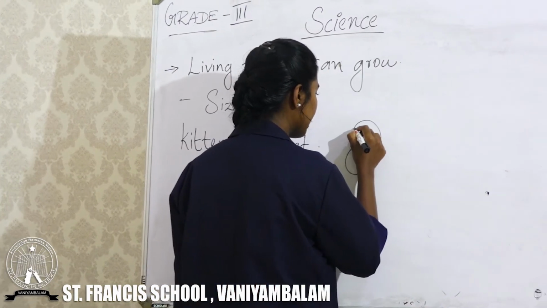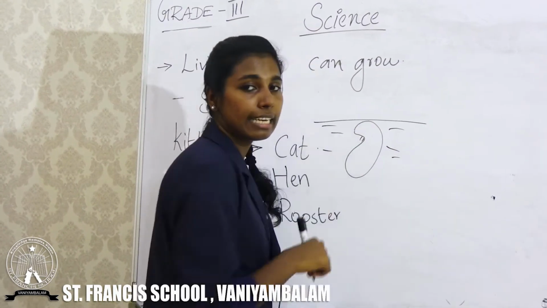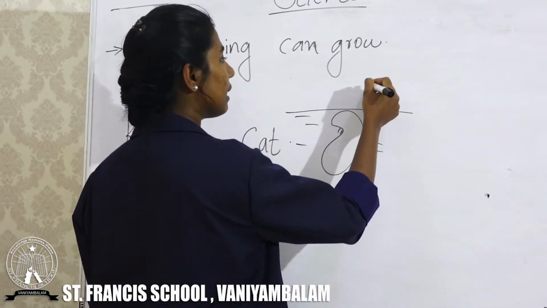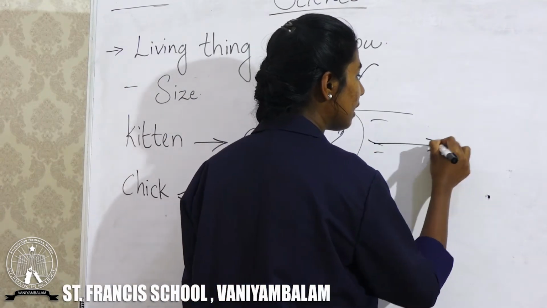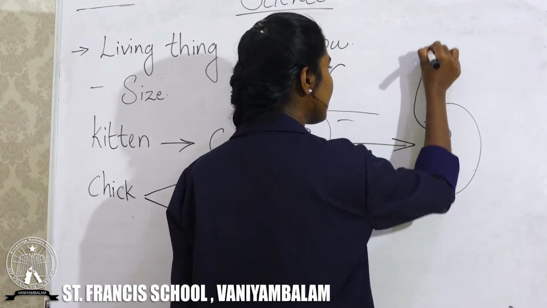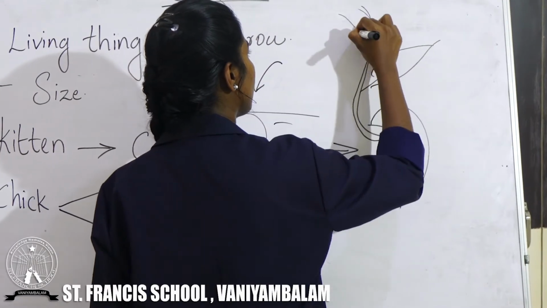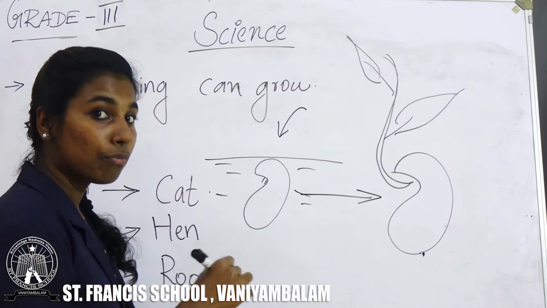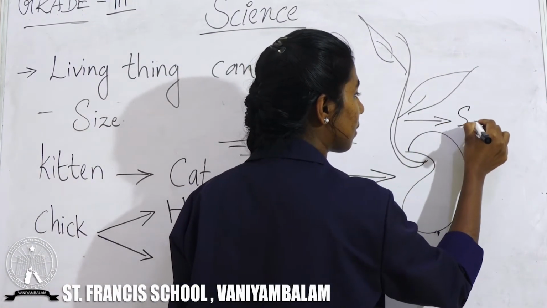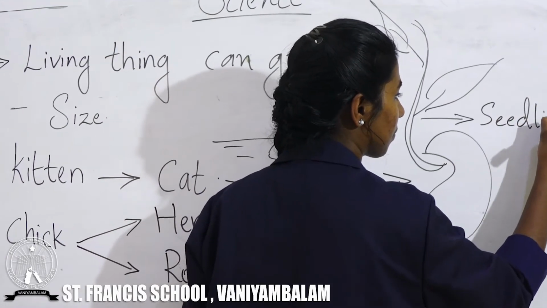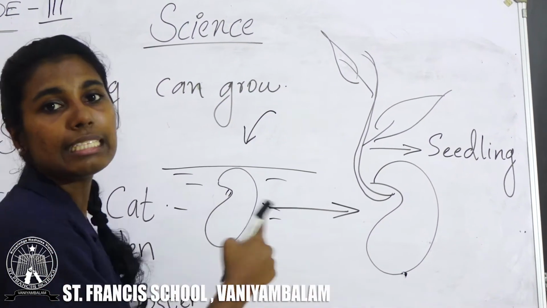Suppose this is a seed. This is a seed that we planted in the soil. We will give some water to the seed. After some days, we can see a seedling, or a small plant, from this seed. This is the seedling. A small seedling grows from the seed.